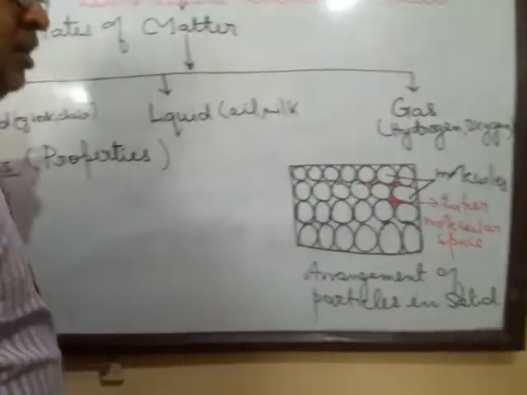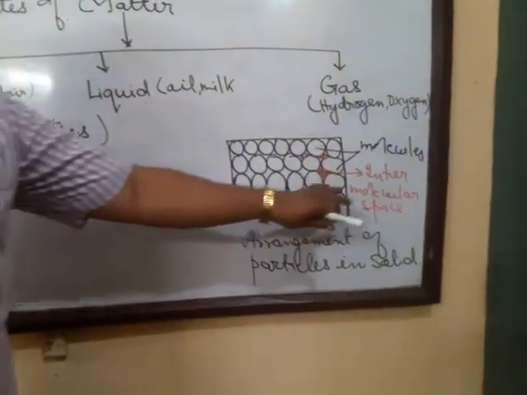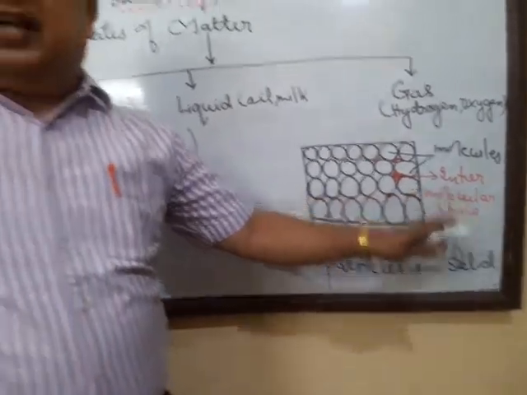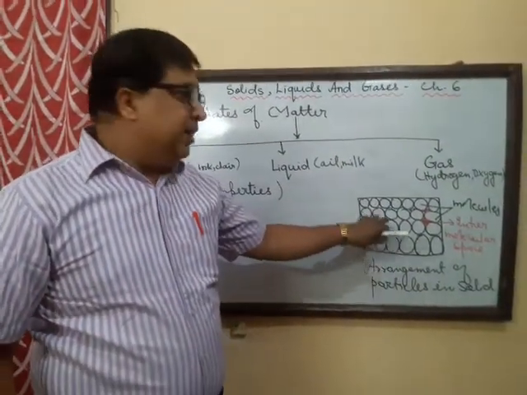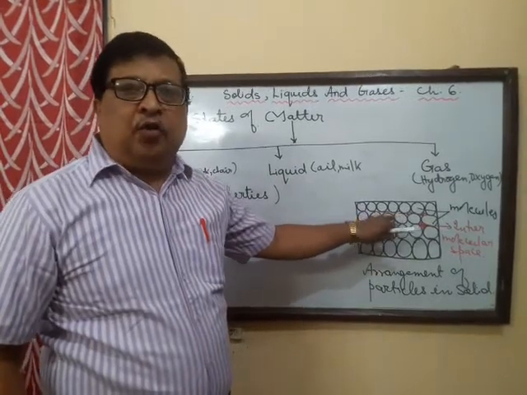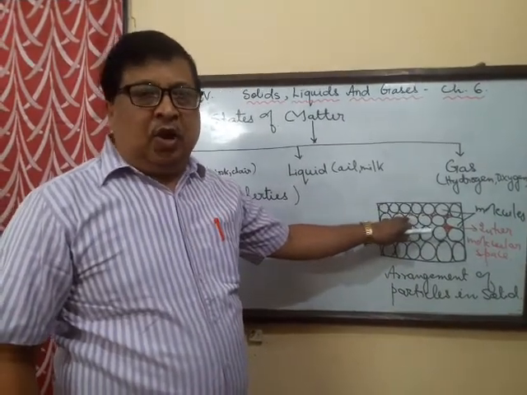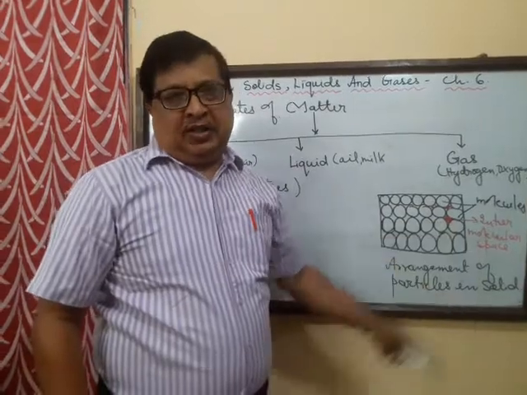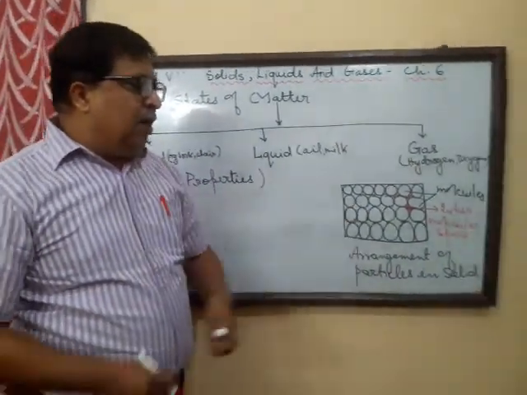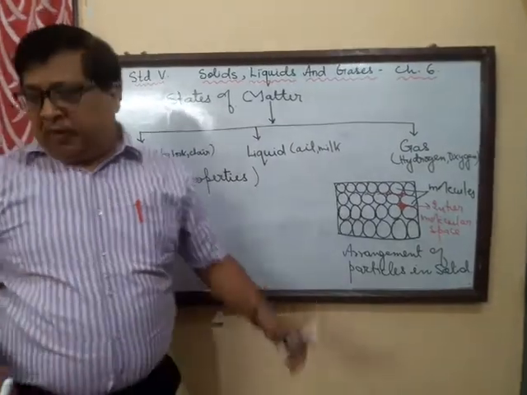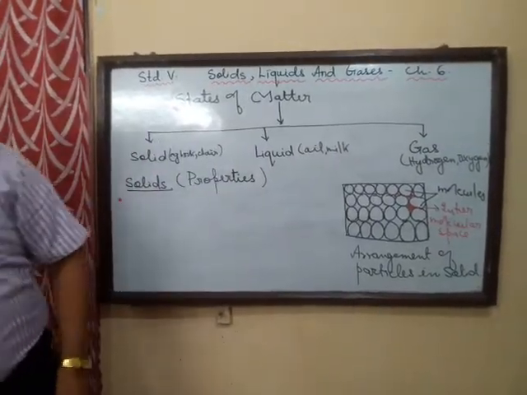Now in the solids, the intermolecular space is negligible. It is very less. So the molecules cannot move apart. They experience a strong intermolecular force of attraction, so they are held together. So this is the arrangement of the molecules in a solid.